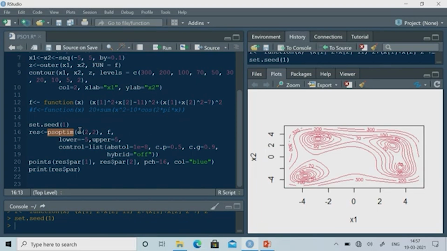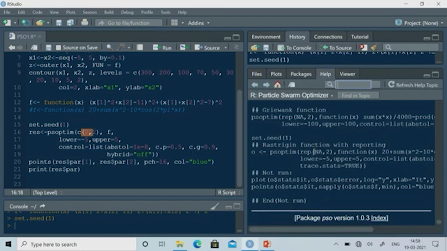Here I am defining the initial point, that is 2 and 2, but as I said, you may not define it. Suppose we can also write NA, 2. If we write that, we do not define the point, this is NA and this is 2, because we have two variables here. The lower bound is -5, the upper bound is +5, and the function is f. In control, this is the absolute tolerance I am putting, 1e to the power -8, and then Cp I am putting 0.5.